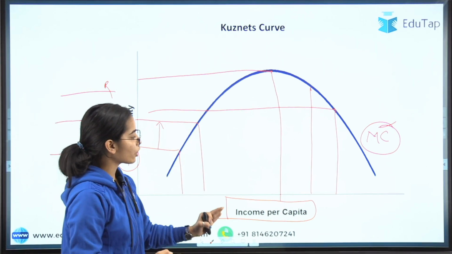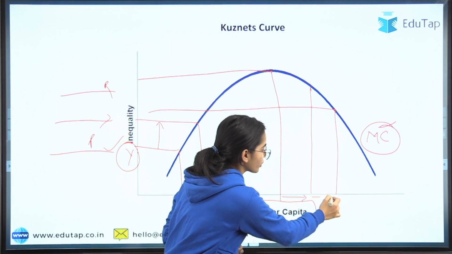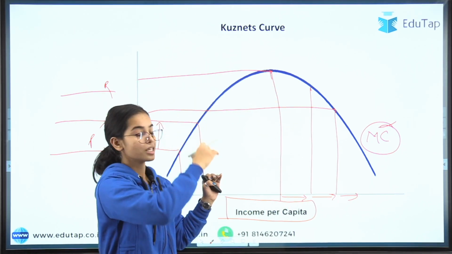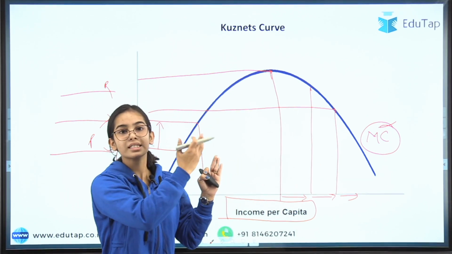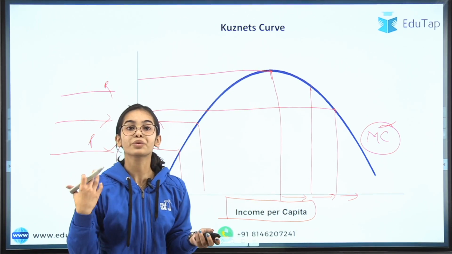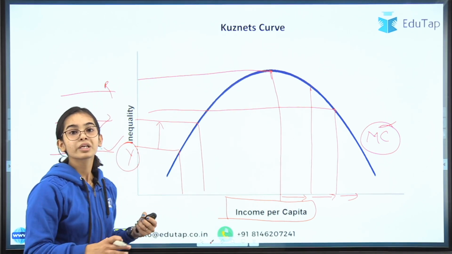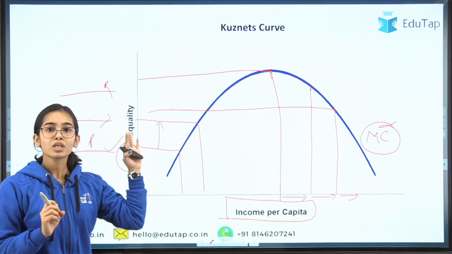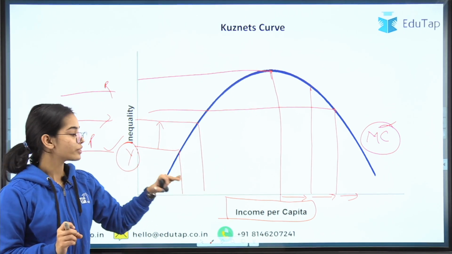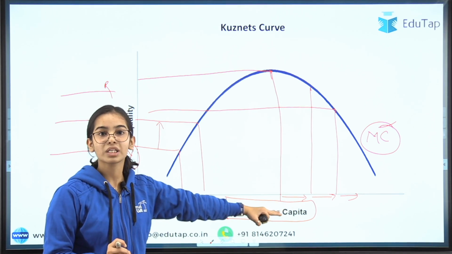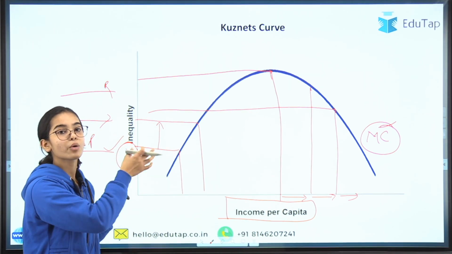So after the economic growth reaches a level where the inequality is highest, the inequality starts decreasing, because the poor people are getting skilled and trained, and the country focuses on the poor section of the people. This was all about the Kuznets curve, which shows the relationship between the income per capita, that is the economic growth, and the inequality.